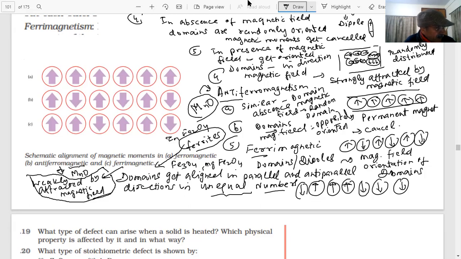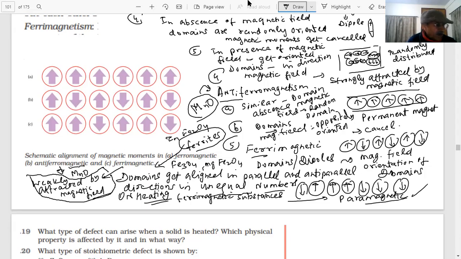Some substances also lose ferrimagnetism on heating. Important point. This question was asked so many times. What happens on heating? Ferrimagnetic substances become paramagnetic. Important question. This was asked in the paper.